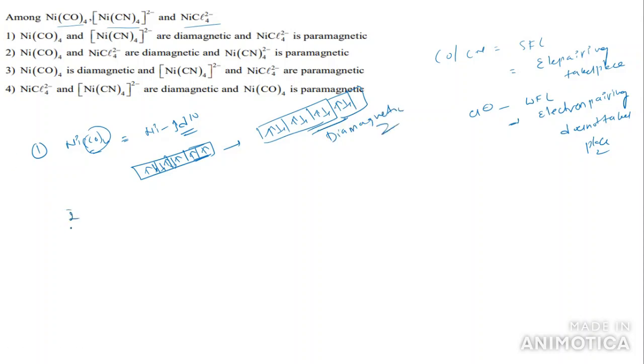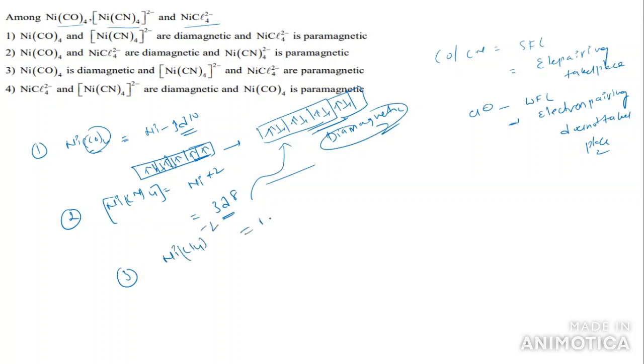Diamagnetic. And the second one we have Ni(CN)4 2-. You will get nickel in the +2 oxidation state. So +2 means here also you are getting a d8 configuration, which is like this one. So this is also diamagnetic.